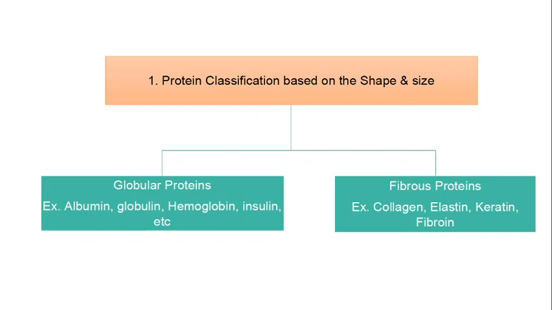Whereas in the case of globular proteins, the axial ratio of length to width will be less than 10. For fibrous proteins, it will be more than 10. The polypeptide chains of fibrous proteins extend along a longitudinal axis, with a long, needle-shaped, ribbon-like structure. These are mainly of animal origin and are insoluble in common solvents like water, dilute acids, alkali, salt, etc. Most of these proteins serve a structural or protective role.